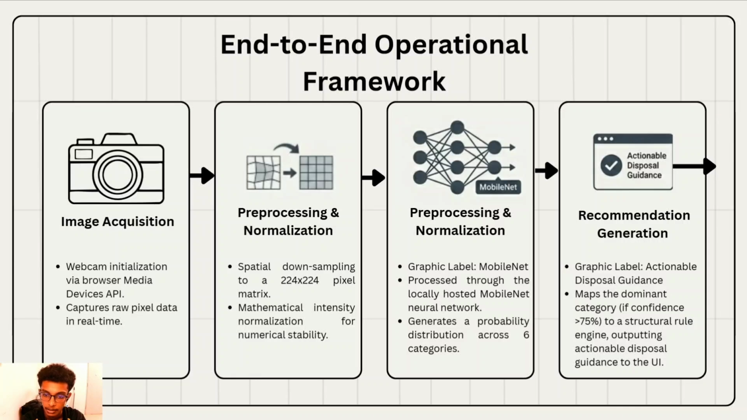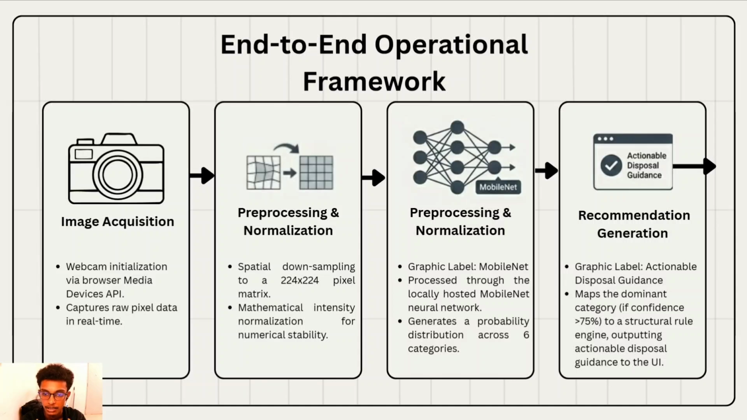Now let's pull back the curtain and look at our end-to-end operational framework to see how a single frame transforms into actionable recommendation. The pipeline consists of 4 sequential stages. First, image acquisition. We initialize the webcam via the browser's media devices API to capture raw pixel data in real time. The second is pre-processing and normalization. The raw matrix is spatially downsampled to a fixed 224 by 224 pixel matrix to match our model. We then apply a mathematical normalization formula to the pixel intensities to ensure numerical stability.